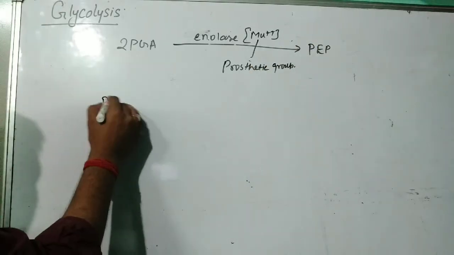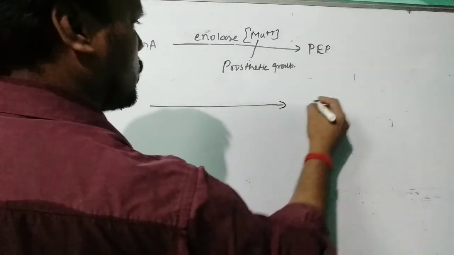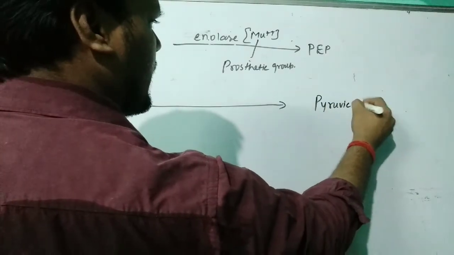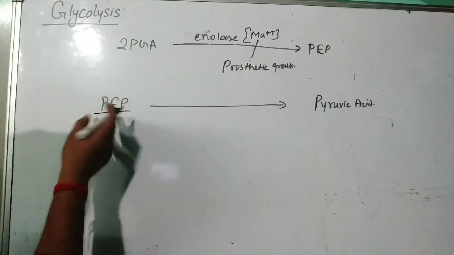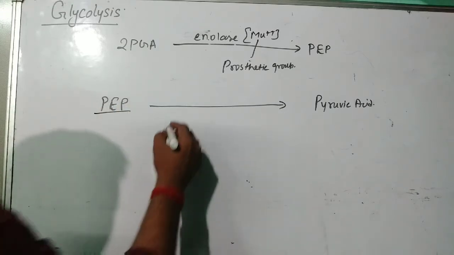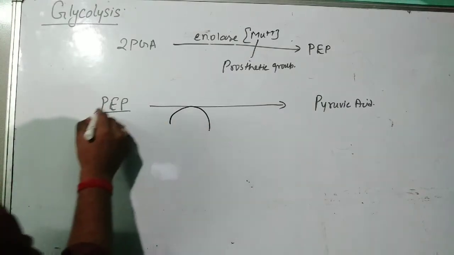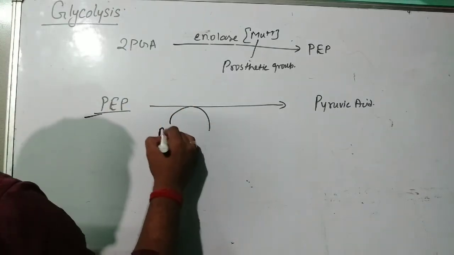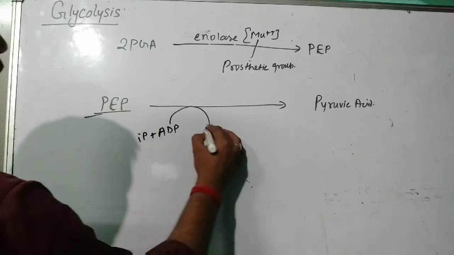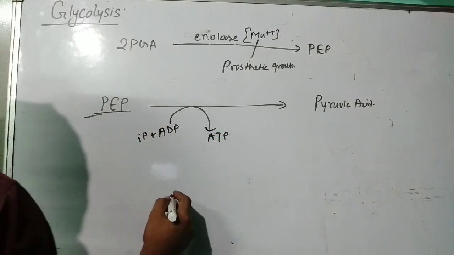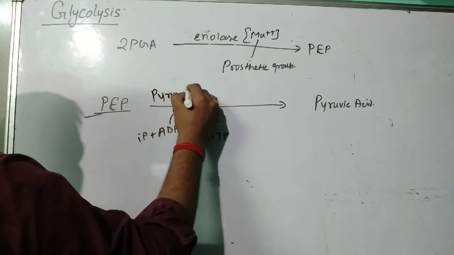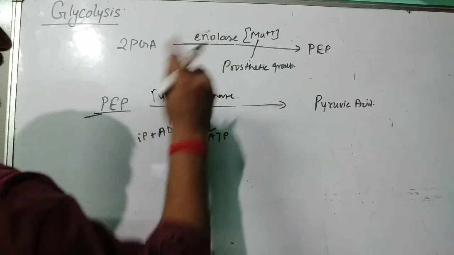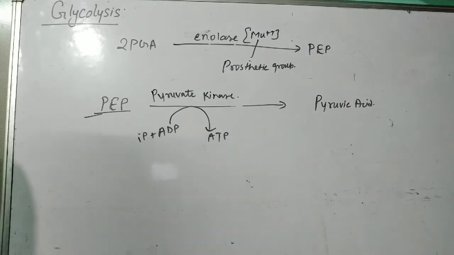Now phosphoenol pyruvate, that is PEP, is going to be converted into pyruvic acid. Again, phosphoenol pyruvate means still a phosphate group is there. So here again it will lose one phosphate group. The last phosphate group will be lost by it, and it will attach to the ADP to form ATP, adenosine triphosphate. Here we are using the pyruvate kinase enzyme to convert phosphoenol pyruvate into pyruvic acid.